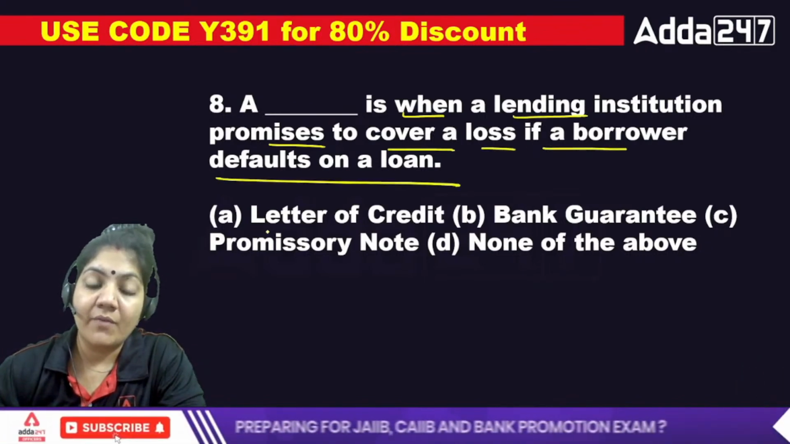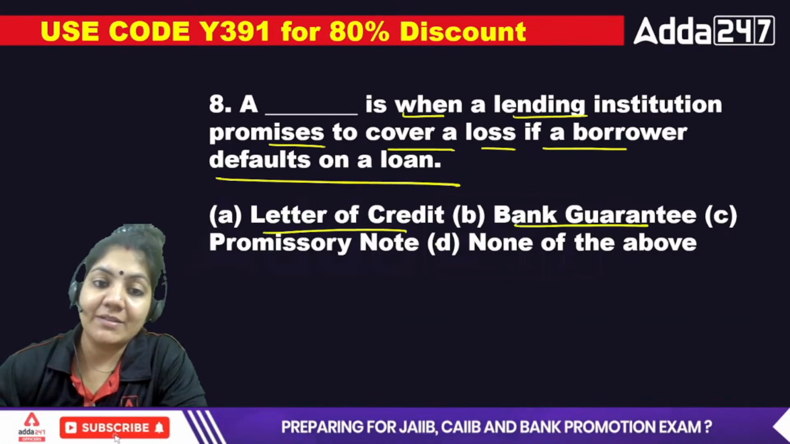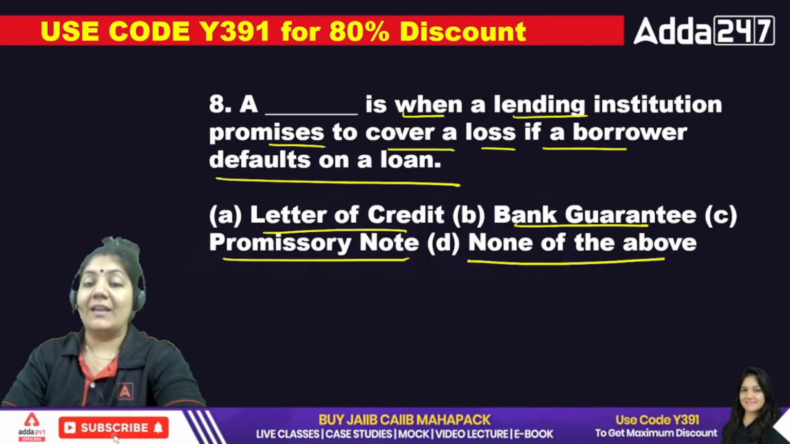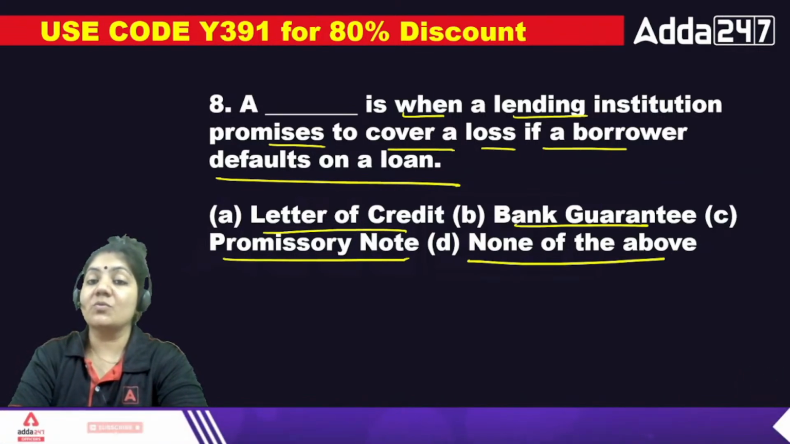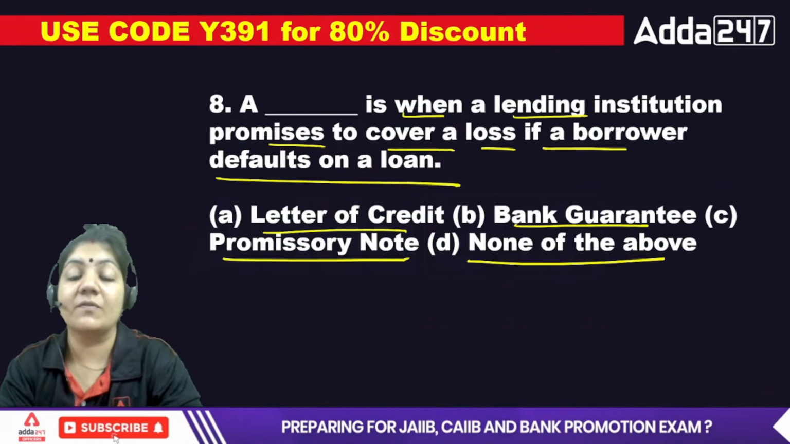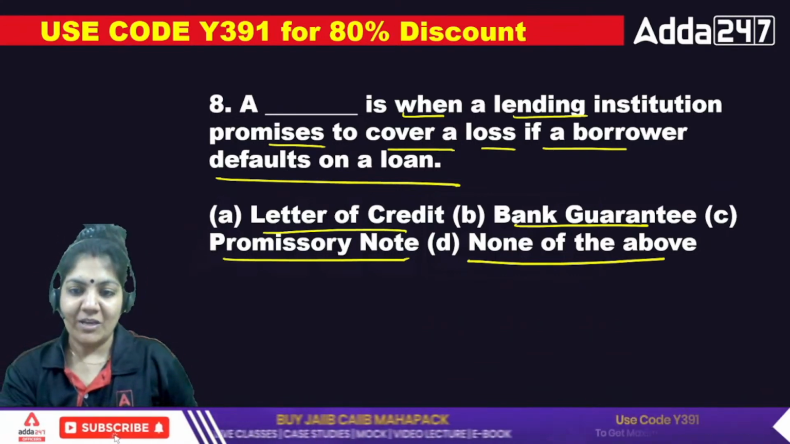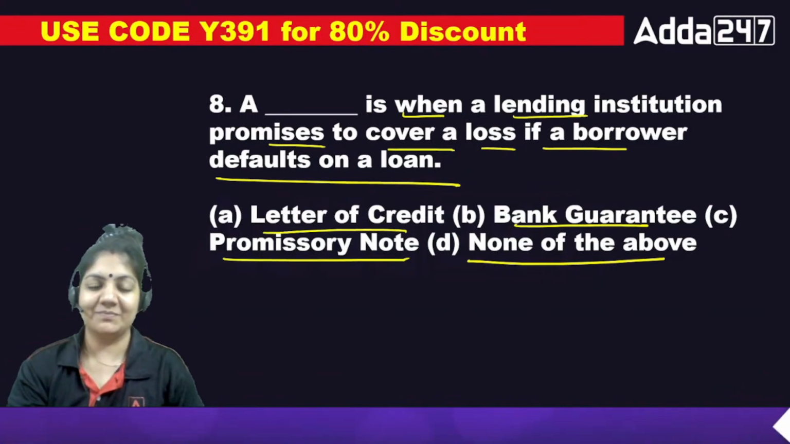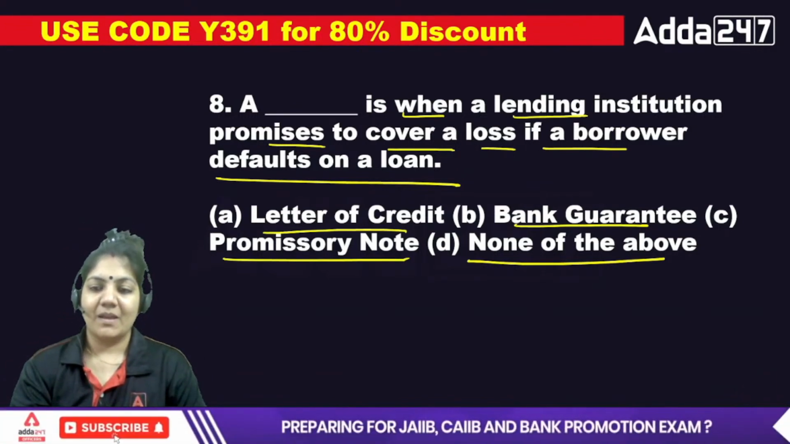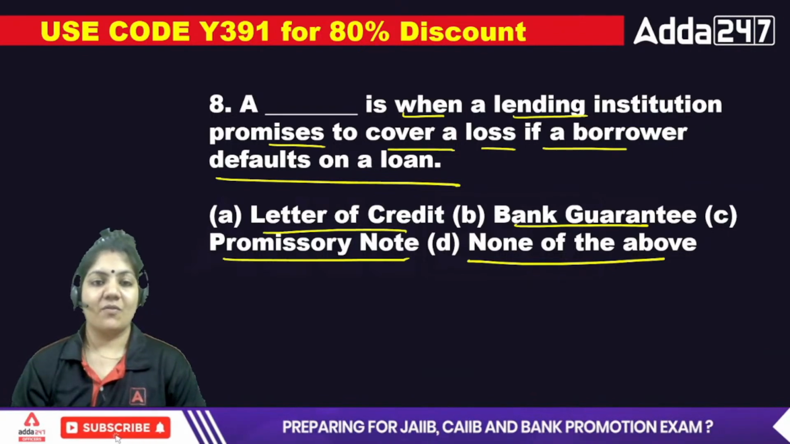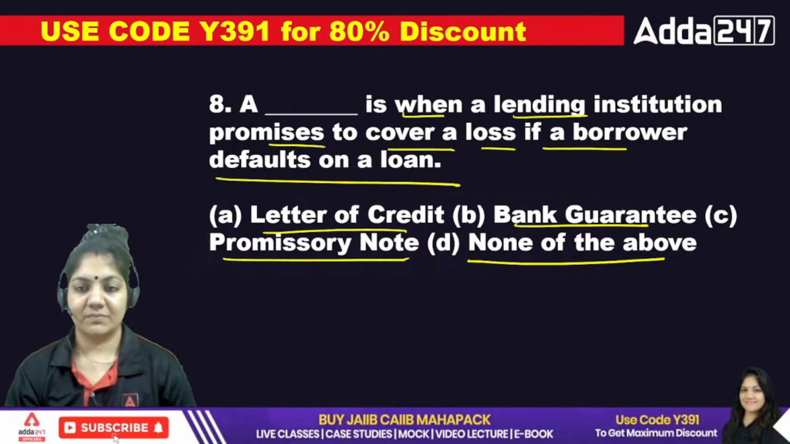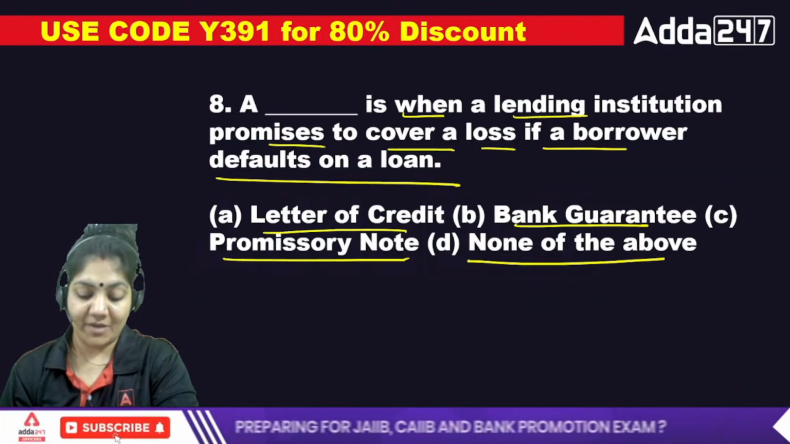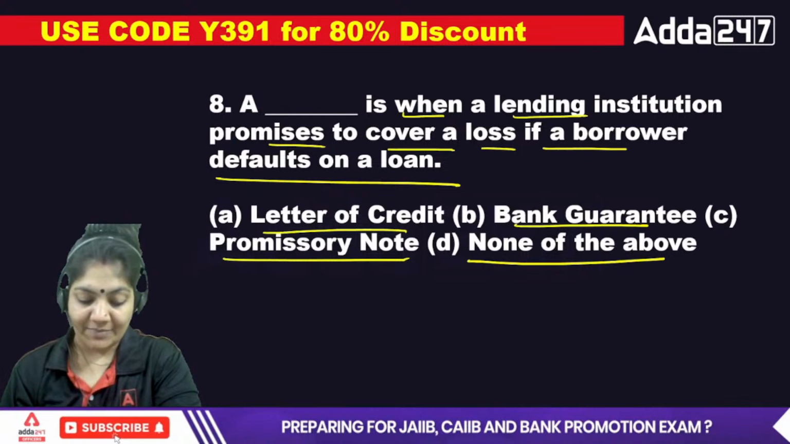Okay, next. A dash is when a lending institution promises to cover a loss if the borrower defaults on a loan, whether it is LC, bank guarantee, promissory note, or none of the above. A lending institution promises to cover a loss if a borrower defaults on a loan. You know, every question is asking in that way or in an indirect way. So what is the exact answer of the eighth one? Everybody has to give me the answer.